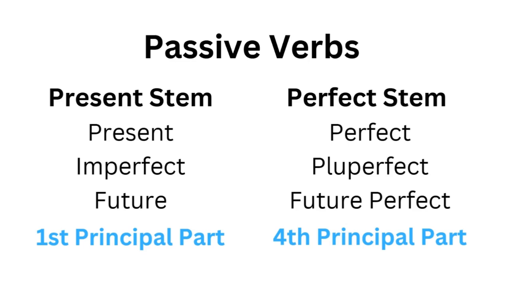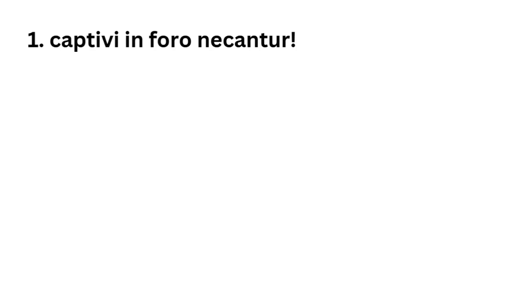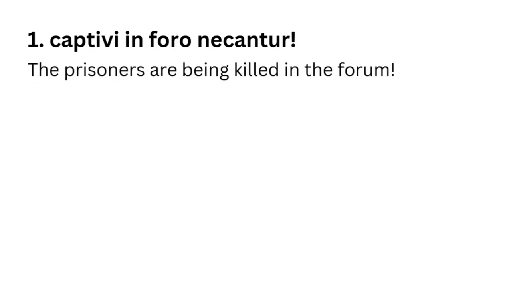Let's have a look at some of the first group first, the ones that use the present stem. Captivi in foro necantur. The prisoners are being killed in the forum. It's happening now. It's present tense. The prisoners are the nominative of that sentence. They are receiving the action, so this verb is passive. It's a present passive, are being killed. I know it's a nominative plural, captivi, so necantur, N-T-U-R, is my third person plural ending for passive verbs.